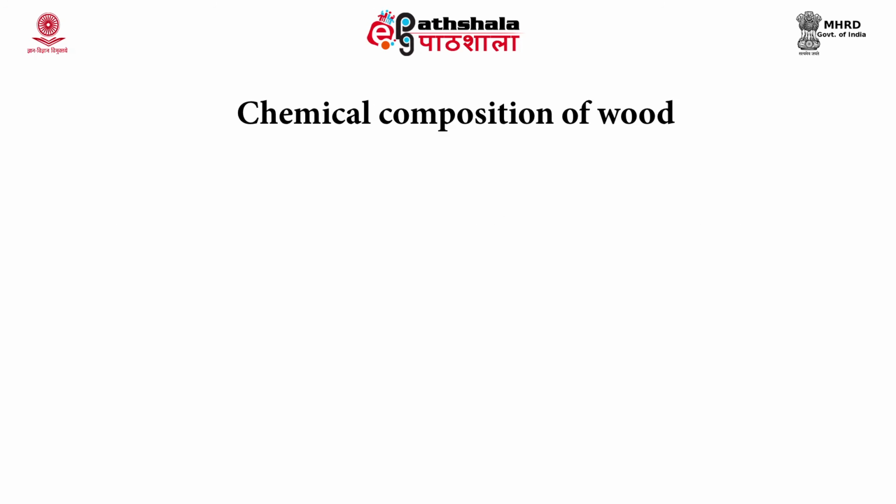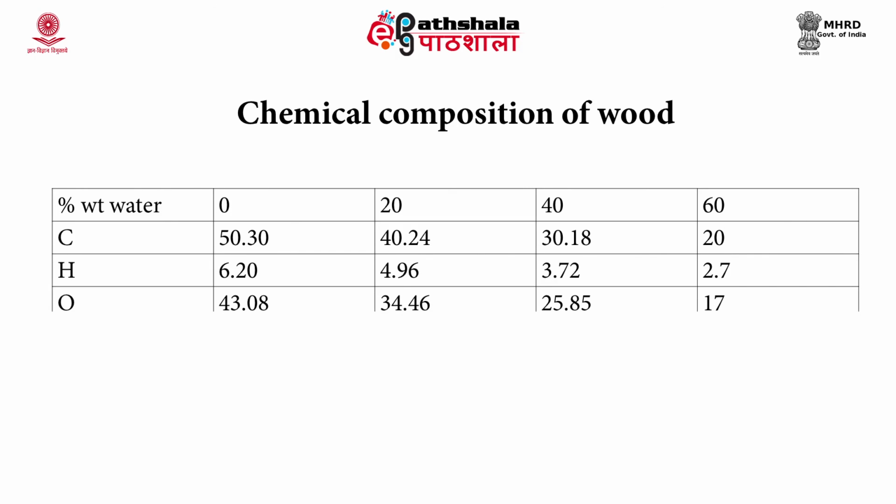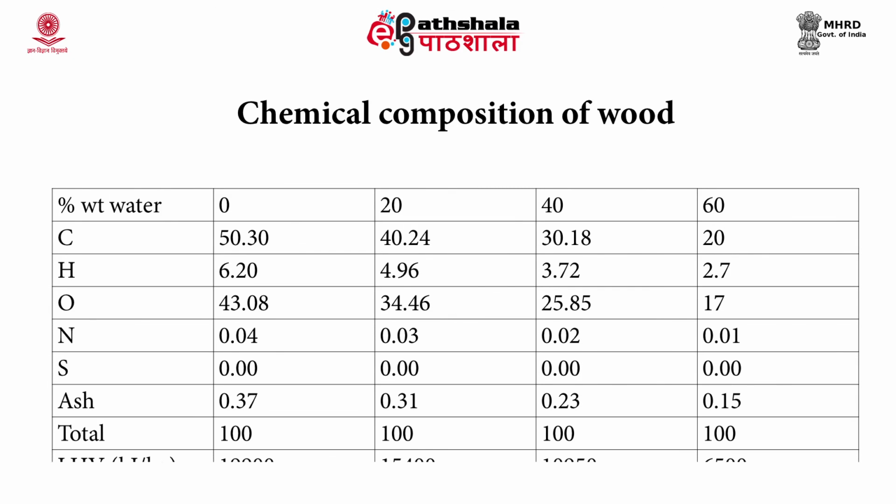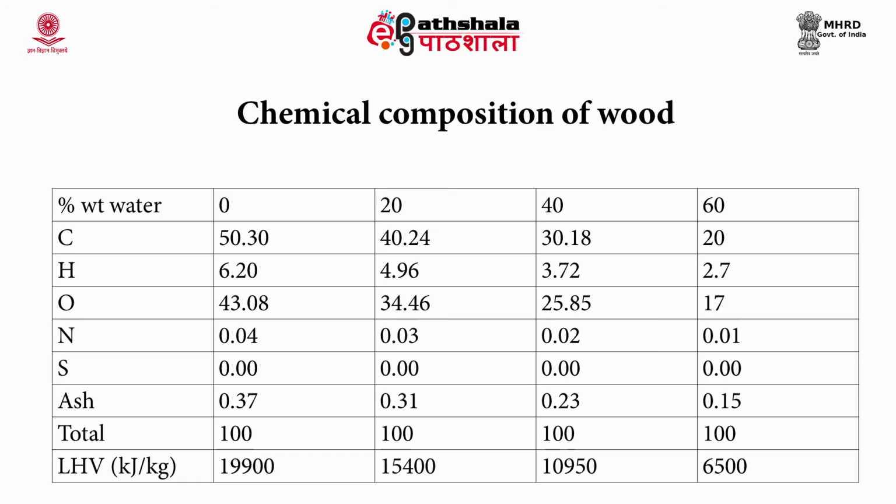You can see in this table the carbon, hydrogen, oxygen, nitrogen, sulphur and ash content of the wood with various water compositions. With 0% water it has a low heating value of 19,900. If 20% is present it gets reduced to 15,400. If 40% water is there it is around 10,950, and if 60% water is present it produces 6,500 kilojoule per kilogram.